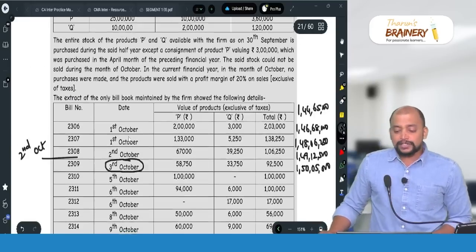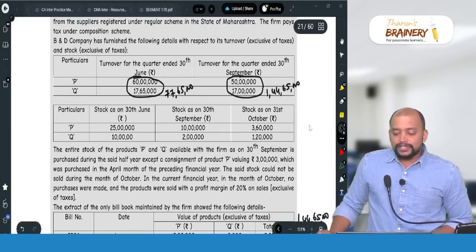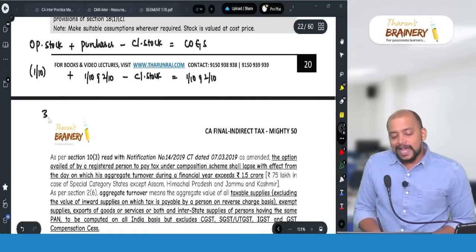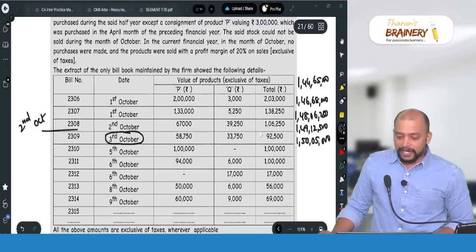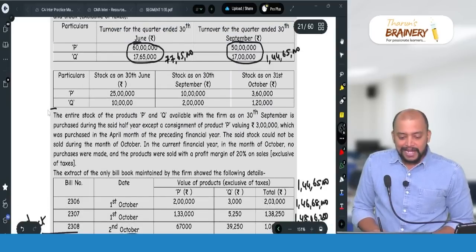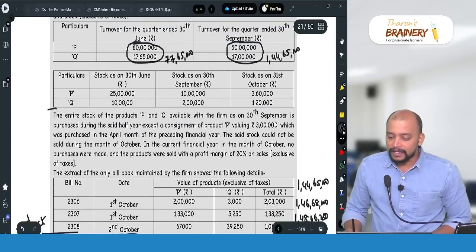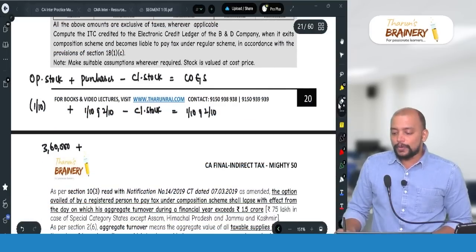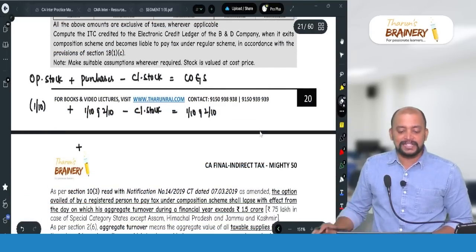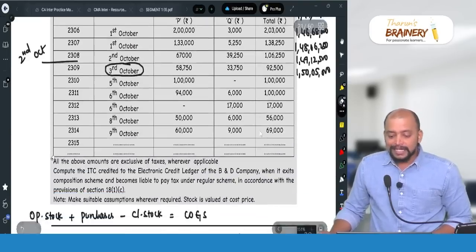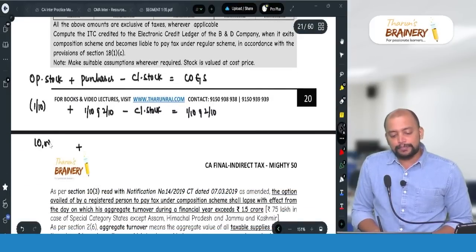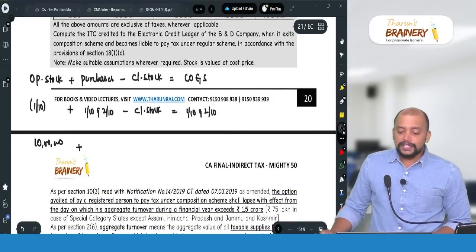Now, opening stock of product P as on 1/10 is 3,60,000. So 3,60,000 plus purchases we need to take. Here, if you see this paragraph, that is stock as on 31st October, then we need opening stock as on 1st October, which means as on 30th September, that is 10 lakhs. So 10 lakhs plus we need to take purchases.